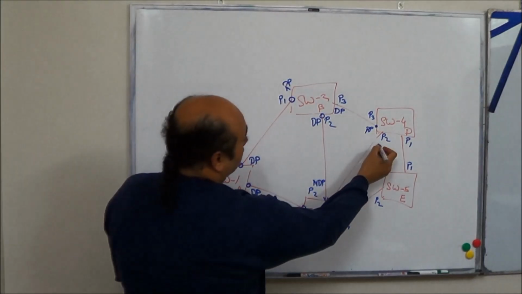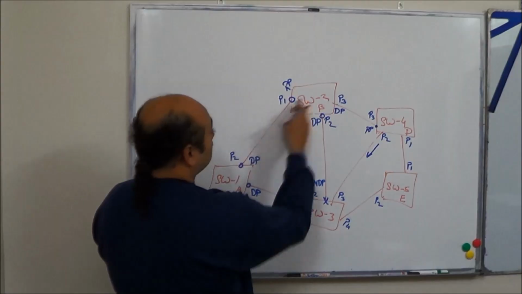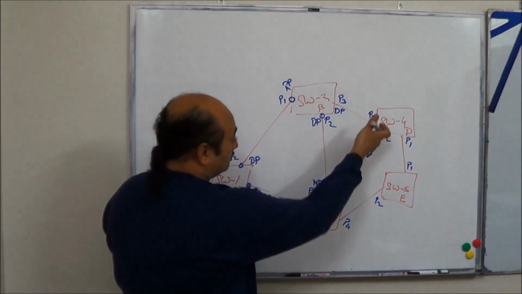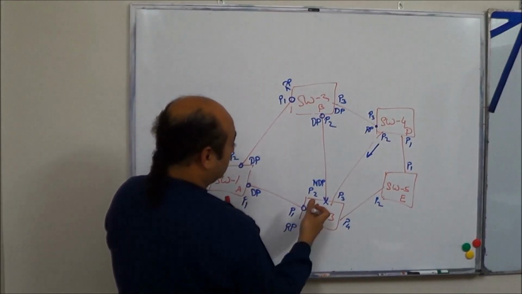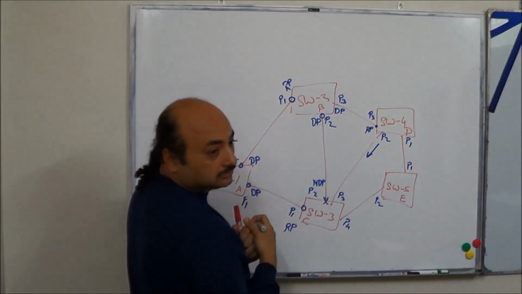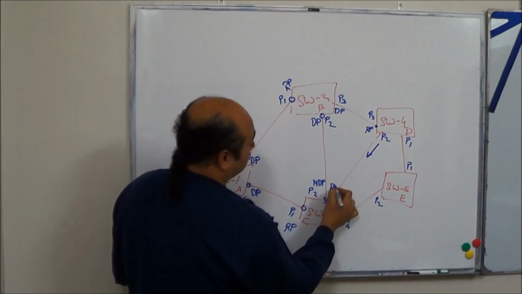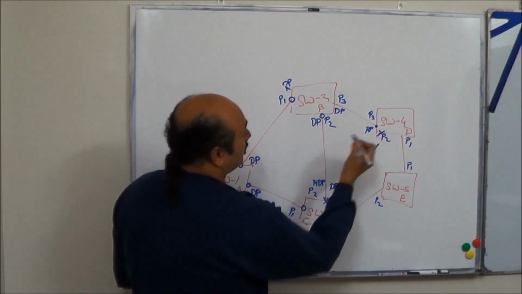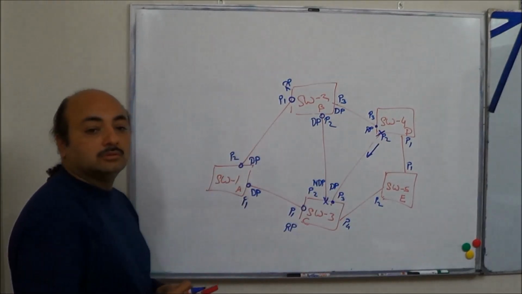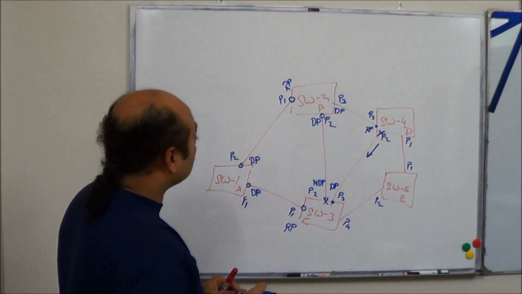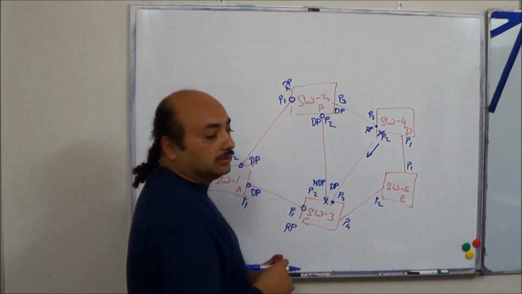So sending from here, what? 0, 10, 20. Sending from here 0, 10. This is DP. DP and this is DP. Blocked. Fine. Root port on this one.